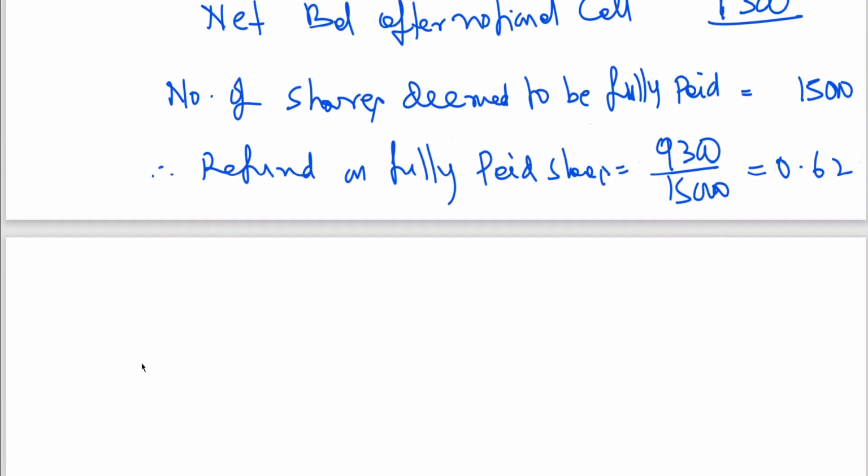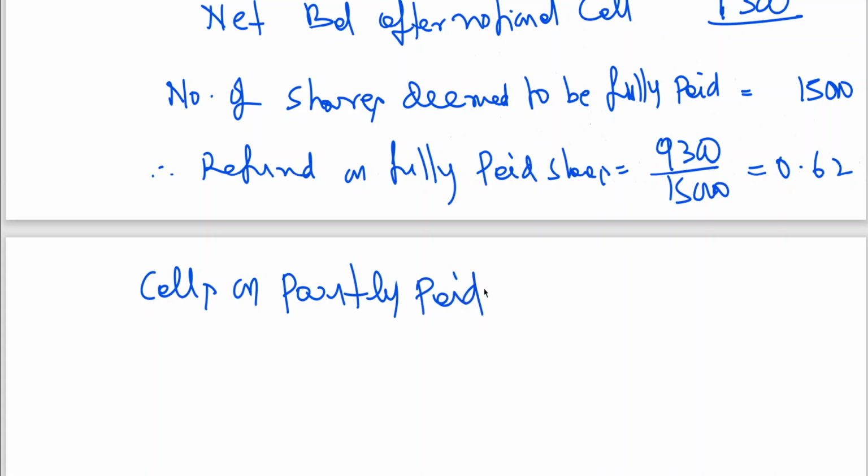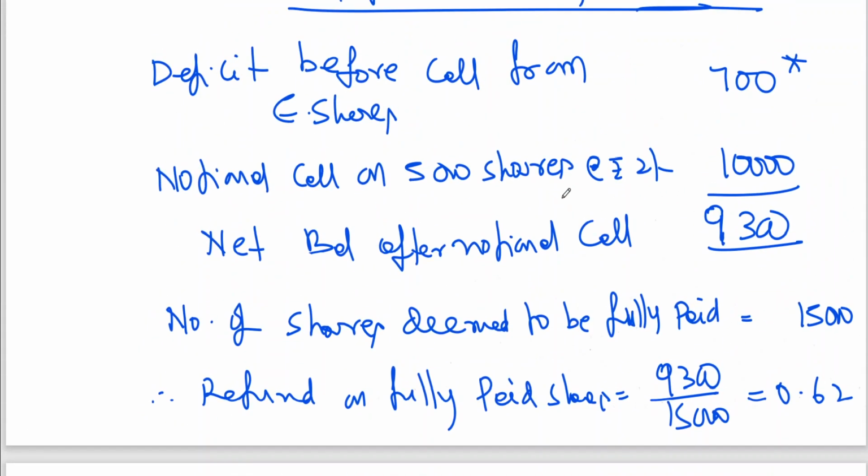Now finally what do we do? Now, calls on partly paid shares. In fact, for calculation of the amount due, we have written. So that means for B category shareholder, we need to pay 62 paise. He needs to bring 2 rupees. Why should he bring 2 rupees? Why should you pay? We can go for net adjustment, no? So call on partly paid share is equal to 2 rupees minus 0.62. We'll be getting 1.38. That's it. In this way also you can do it. Whichever is convenient, whichever is simple, you decide.